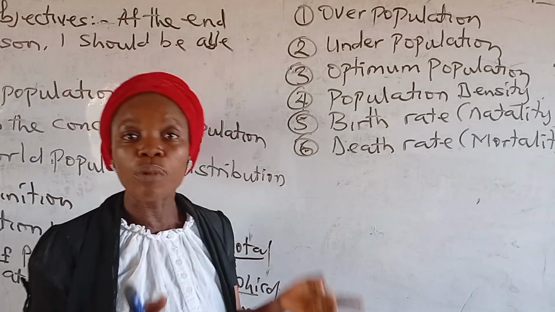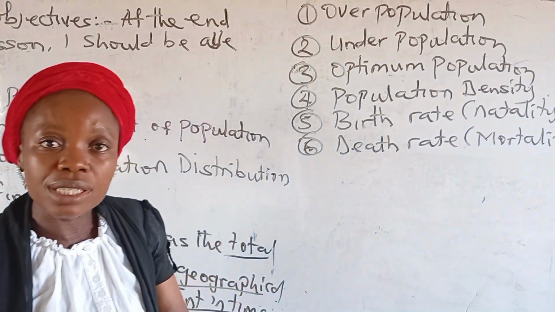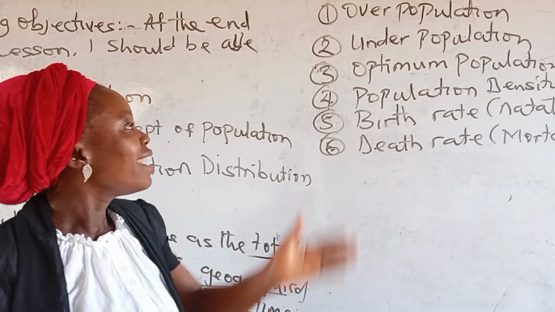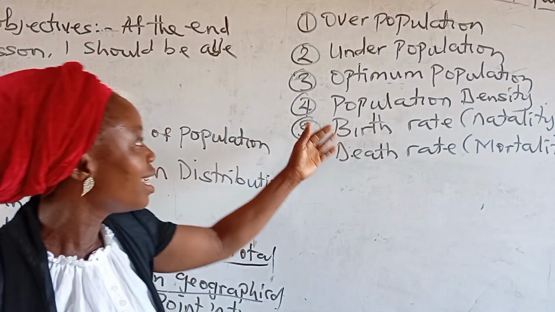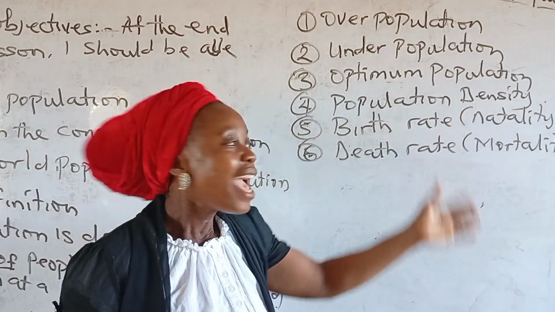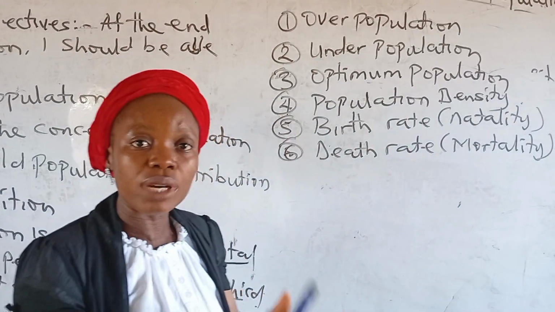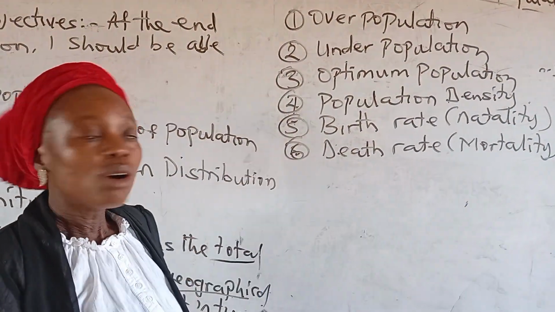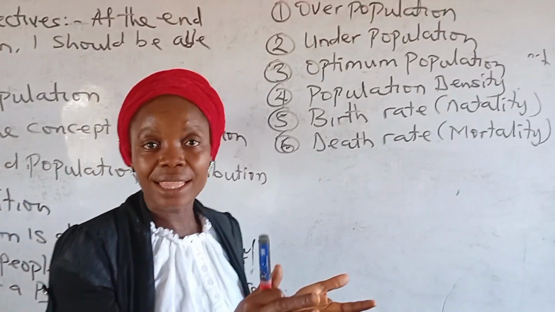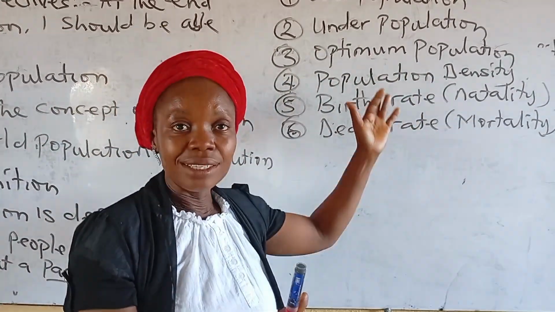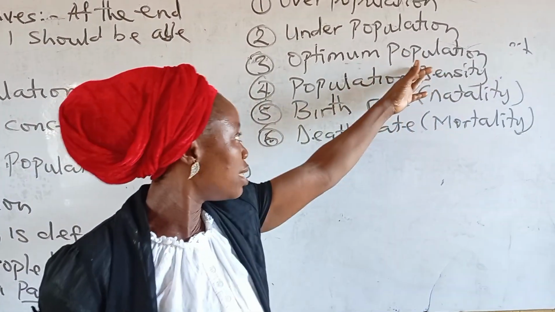Three, optimum population is a situation whereby the resources of a country or region are equivalent to the total number of people. In this optimum population, every person living in the geographical location can enjoy a good standard of living. There will be no shortage of anything. So it's balanced. The equation is balanced. Total number of people is equivalent to their resources.